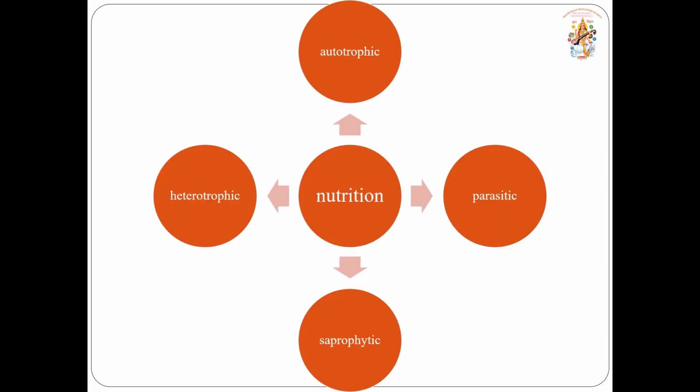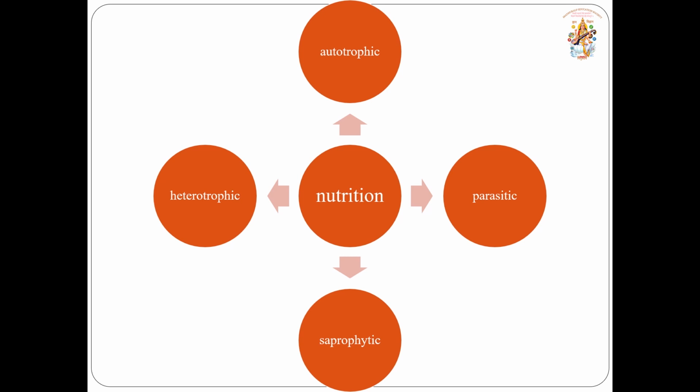Now let us see the nutrition of this organism. There are different types of organisms according to nutrition. Some are autotrophic, some are heterotrophic, some are saprophytic, and some are parasitic. Now let me explain the words individually. Autotrophic organisms are those which can make or synthesize their food by themselves.